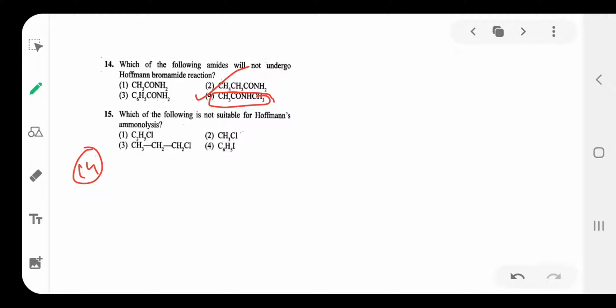Next, question number 15. Which of the following is not suitable for Hoffmann ammonolysis? Generally, aryl halides are not suitable.